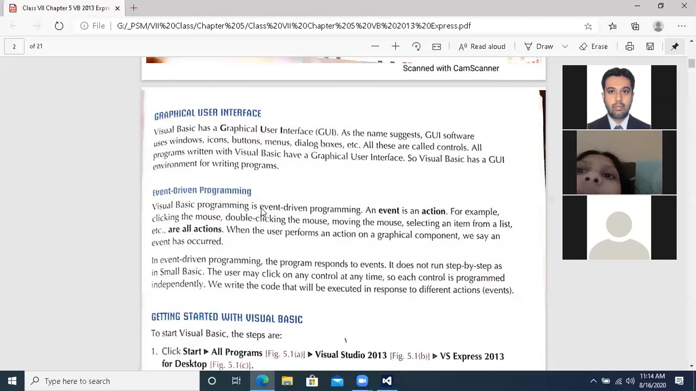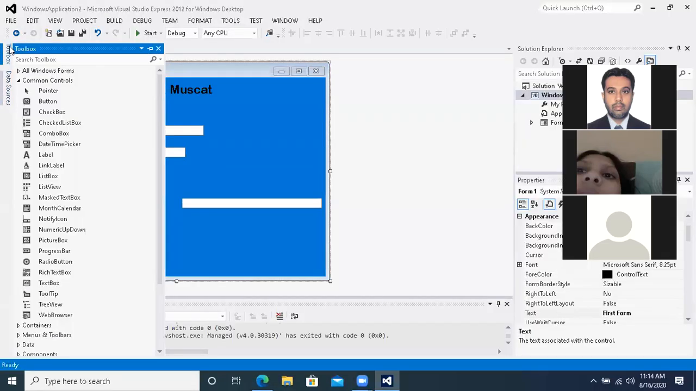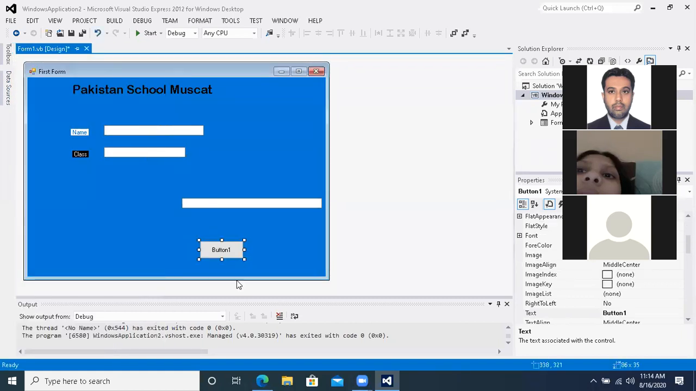What is the meaning of event driven? We can apply events. For example, if I go to the toolbox, I can take a button. See the button. This is the button, just like in Windows, you see the buttons. Okay. We have now 10 minutes left in this class.